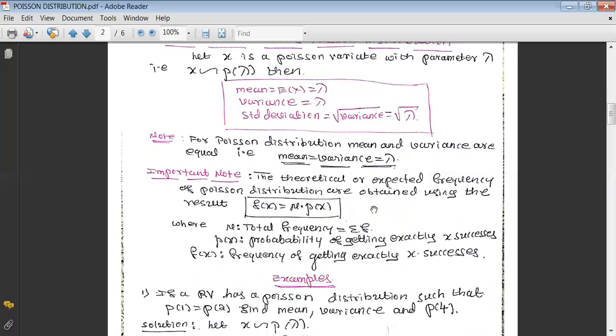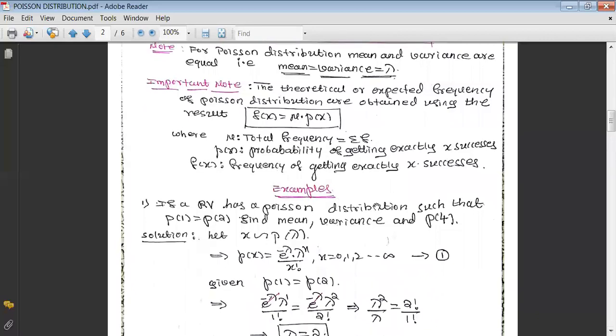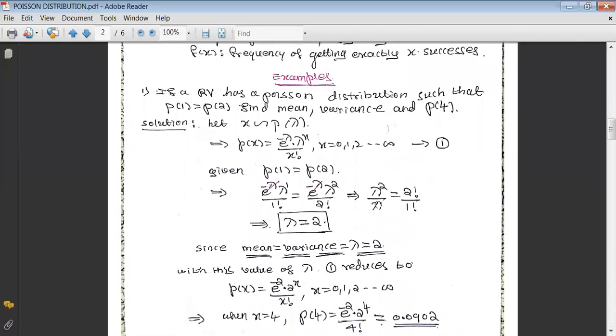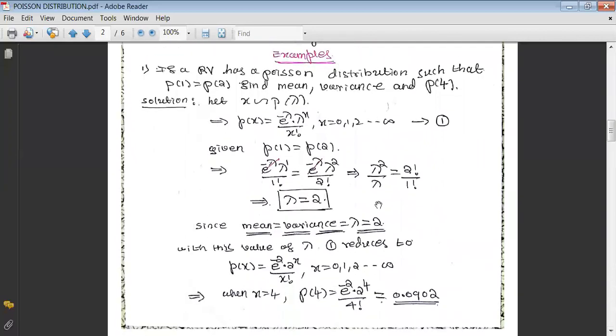But whenever n is large and p is small, the calculation using binomial becomes tedious. That's why in that case, we have to prefer Poisson distribution rather than binomial distribution. Now let us go with some examples on the Poisson distribution. Let's start with the first one, the simplest one.